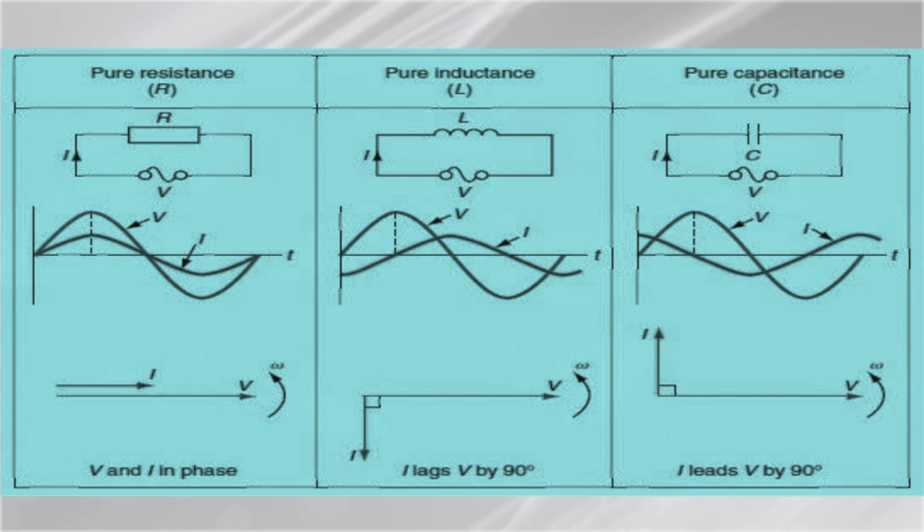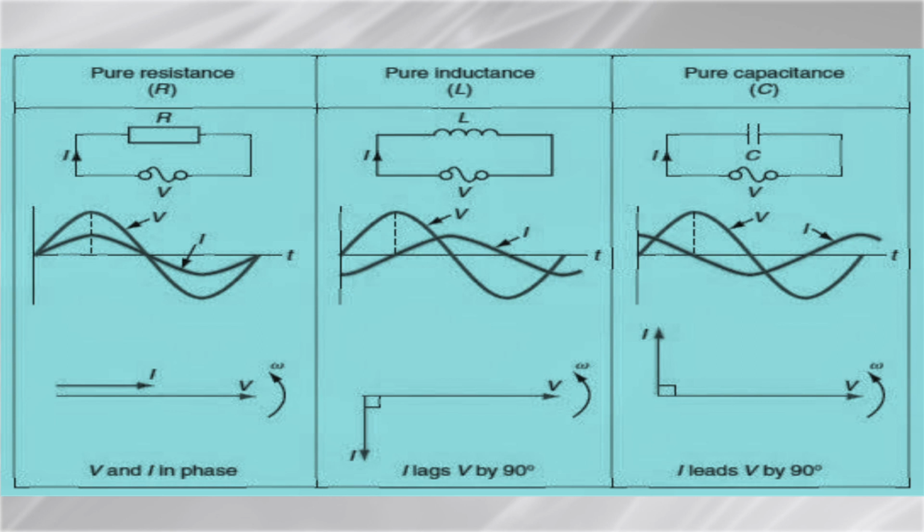In the case of pure inductance, the current lags the voltage by 90 degrees. First the voltage is coming, and then you can see the current waveform, which is lagging by 90 degrees. From 0, the peak point of the voltage is at 90, so the phase angle shows 0 for the current. That means the current lags the voltage, and lagging current is provided by the pure inductance.